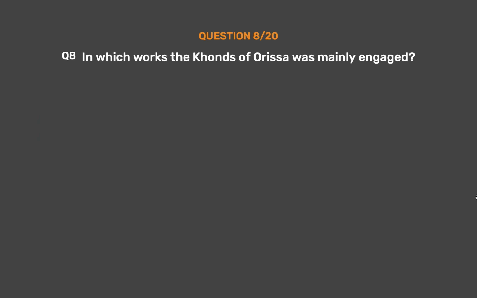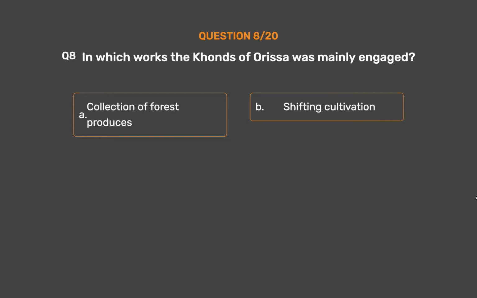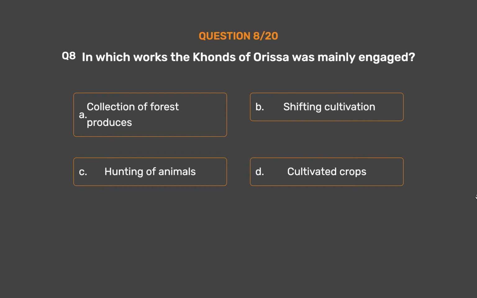Question number 8. In which work were the Khonds of Orissa mainly engaged? Option A. Collection of forest produce. Option B. Shifting cultivation. Option C. Hunting of animals. Option D. Cultivated crops.